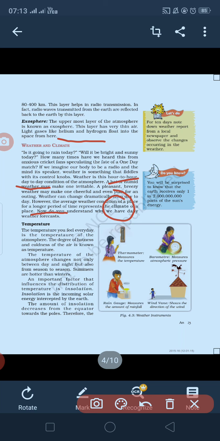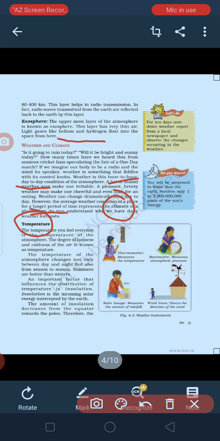Next, temperature. You must have felt many times it is very cold or very hot. That is temperature. Temperature of an area changes from time to time. Maybe it's hot.